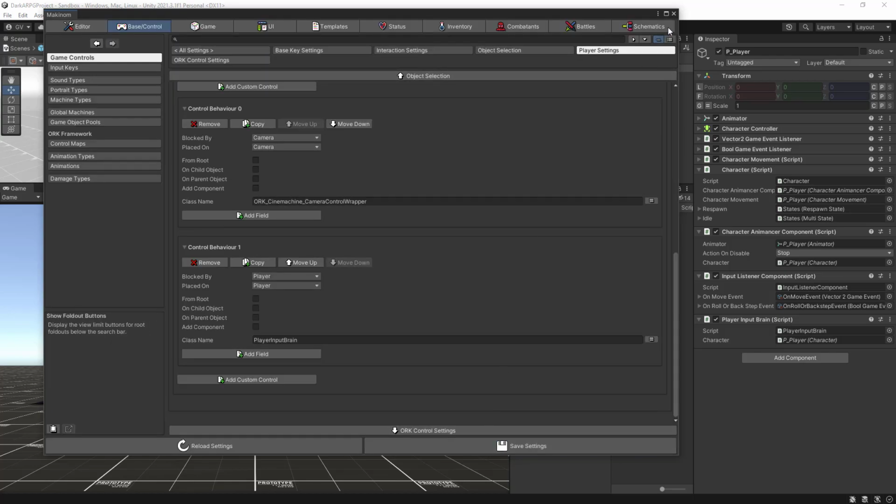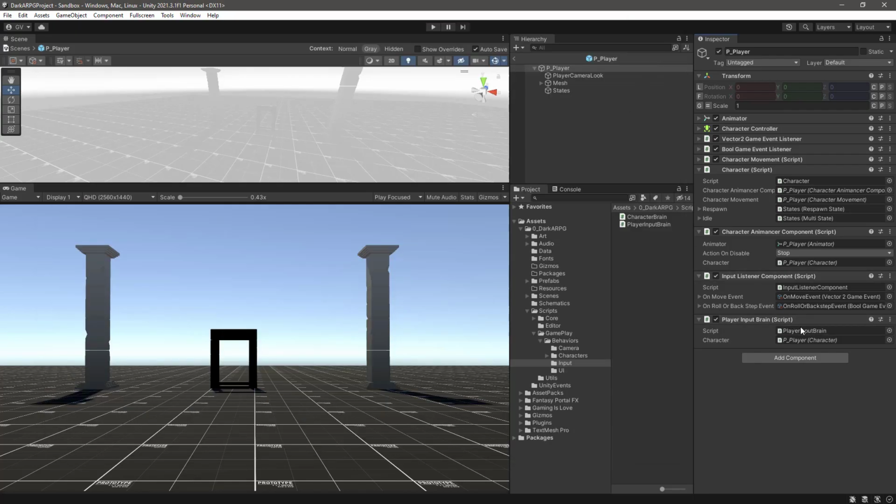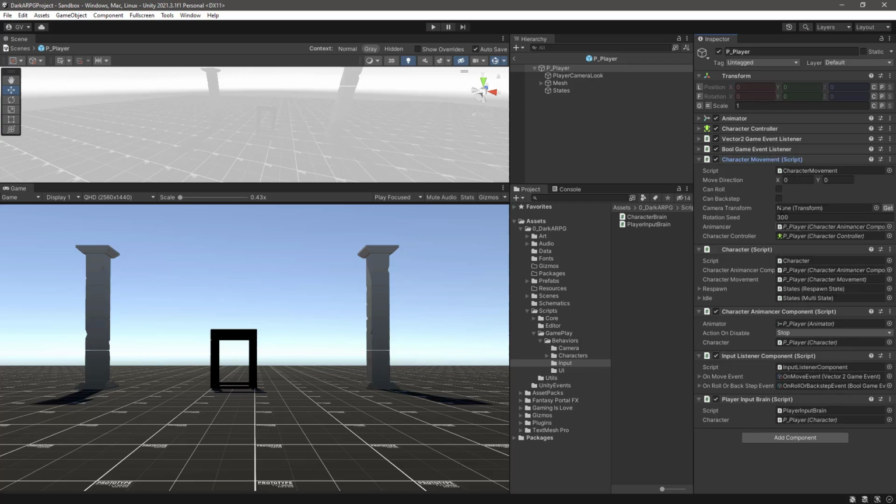Let's close up the ORK editor, and we are not done yet. We need to remove this input listener and also change how the character movement is listening for the movement X and Y and the trigger of the actions for the dodge. So right now we have this vector2 event listener and event listener for the bool game event. So let's open up the character movement script